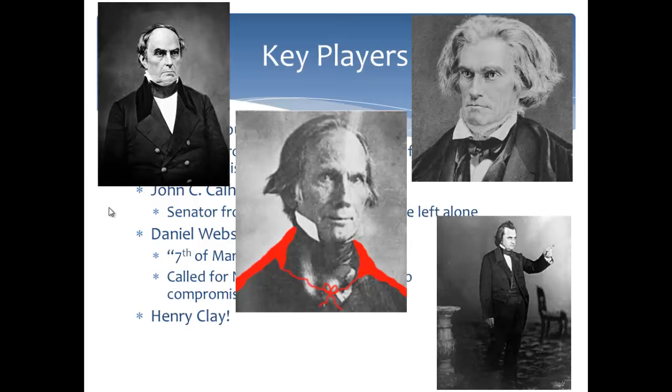And finally, we cannot forget Super Clay, Henry Clay here. He introduced the compromise at age 72. What a champ that guy is. Imagine 72, you're introducing this compromise and saving the Union yet again. Pretty impressive if you ask me.